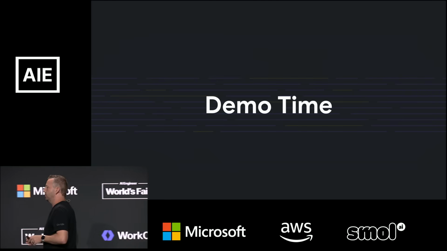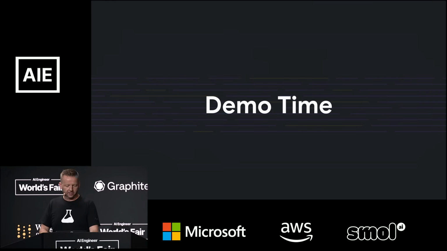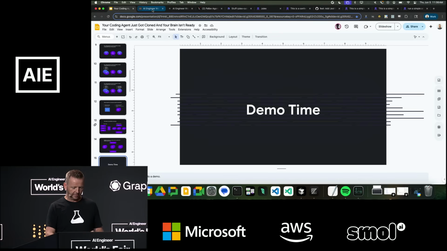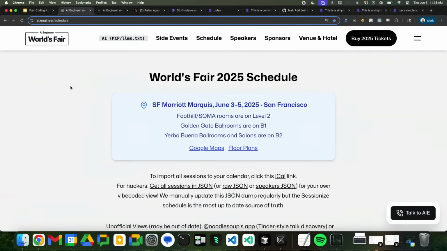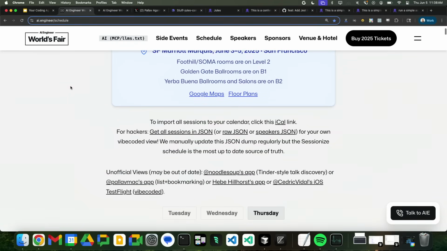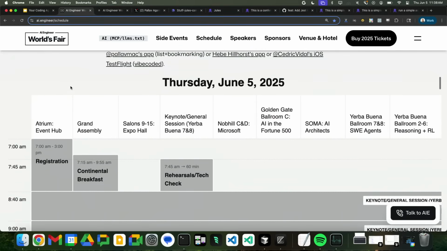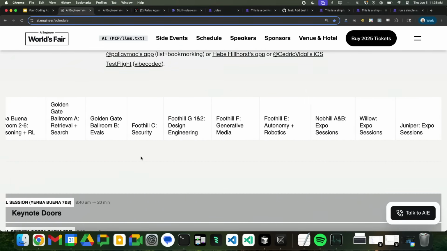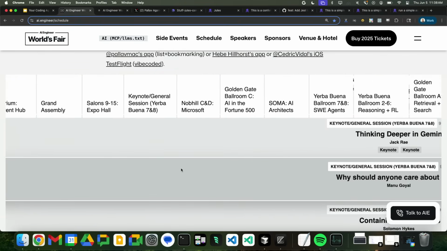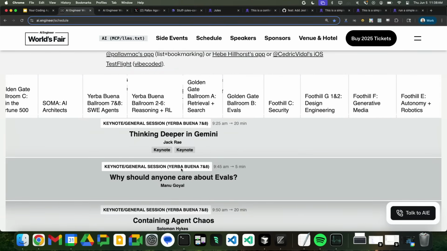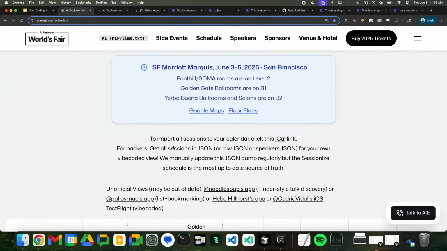Okay, demo time. So, exit out of this. For the demo, I'm going to use the conference schedule website. And Swix, for all his skills, as you can see, probably did not spend a lot of time designing the schedule website. Anytime there's a horizontal scroll bar, we know that's a problem. But luckily, they knew that, and they said, we're just going to publish the JSON feed, and we'll let hackers hack. Engineers do what we do, and let's build from it.